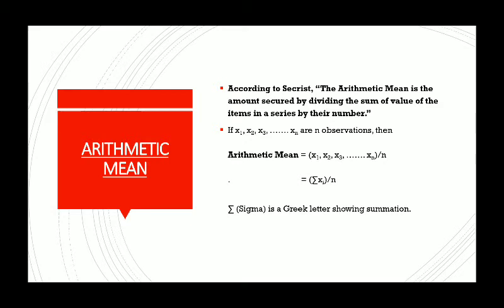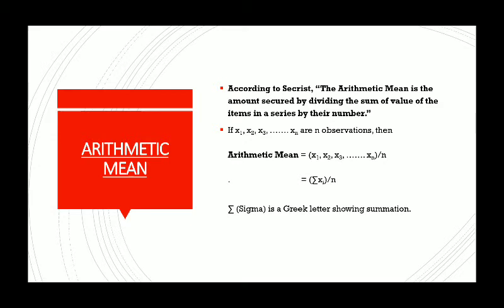Here a simple summation is given. Summation means total, addition. It is the Greek alphabet sigma which represents total. It will be x1 plus x2 plus x3 ... xn divided by small n, where n is the number of items in the series. Keeping the simple formula of arithmetic mean in mind, our main objective is to understand how to calculate arithmetic mean in different types of series.